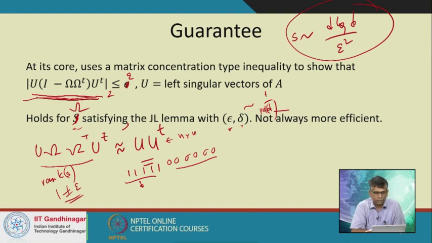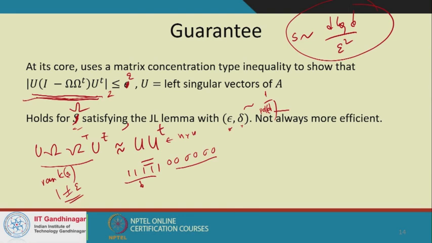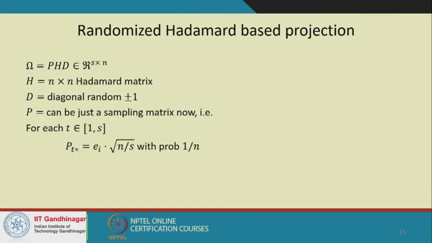Now comes the question: even with S being something like d, we showed that multiplying omega times A takes time nd square. So if S is d log d by epsilon square, then it's even slower, which is slower than solving the linear regression problem itself. So how are we doing anything useful?